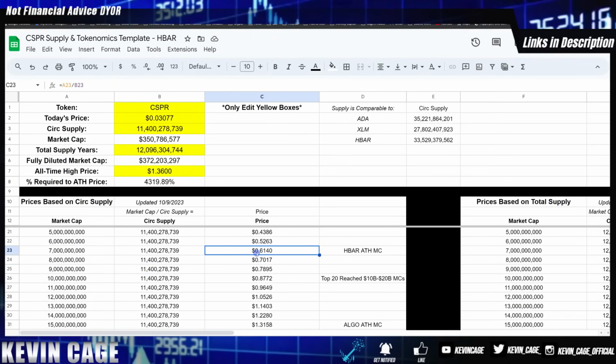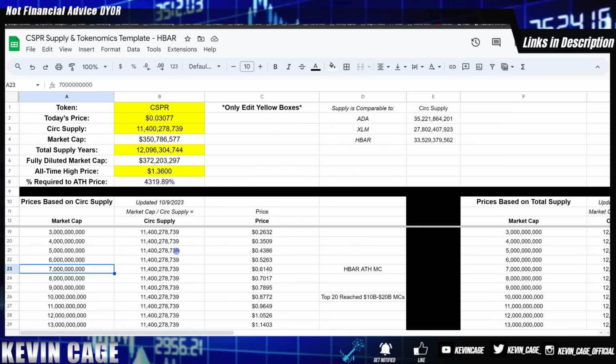Around 60 cents is where the weekly candle bodies for Casper are. That's exactly where XLM reached last cycle. XLM, with a very large supply from its actual low, still did about a 30x return. Now with that being said, XLM was available on more exchanges, it had more users, it's been around for years. So I understand why it performed very well as a high cap. And based on today's valuation, around 60 cents would also be equivalent to HBAR's all-time high market cap at 7 billion.